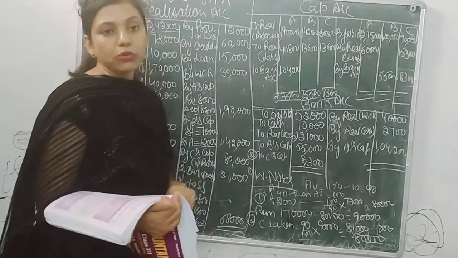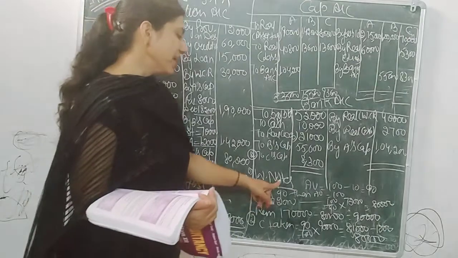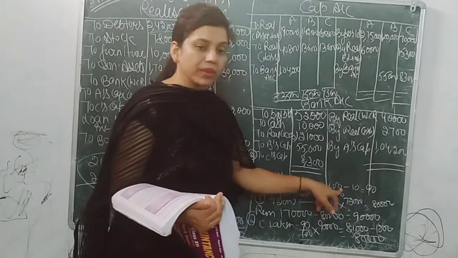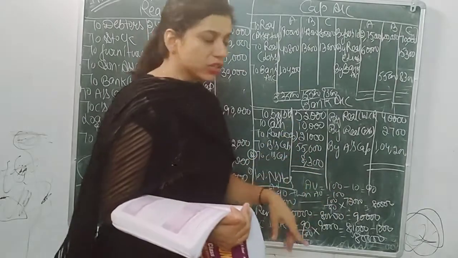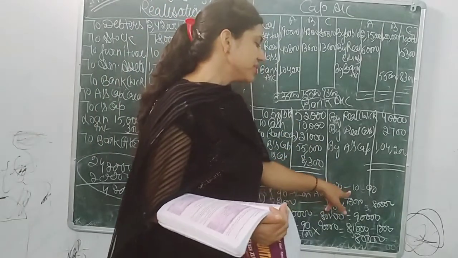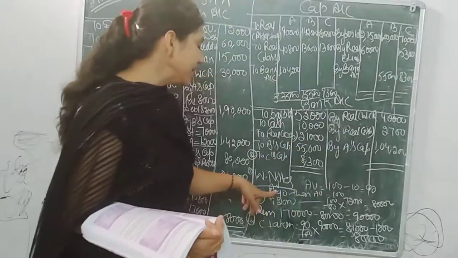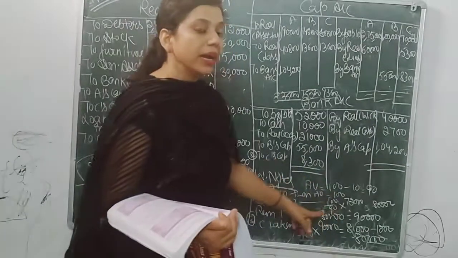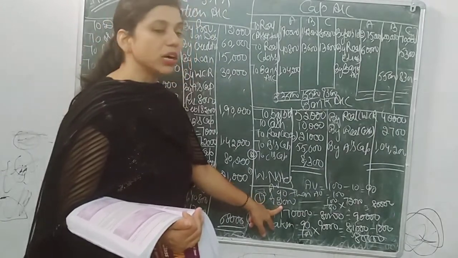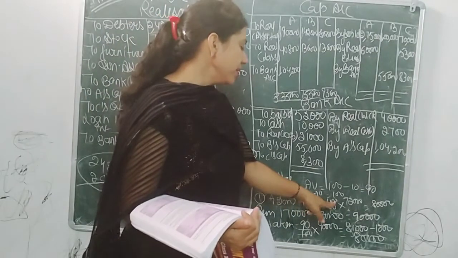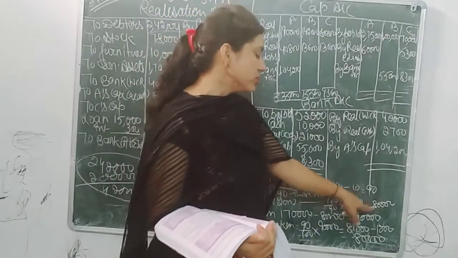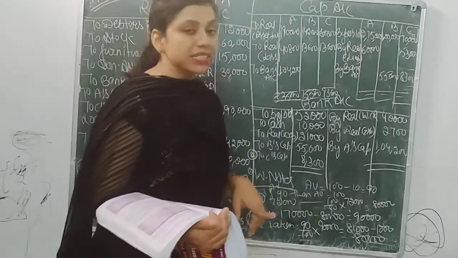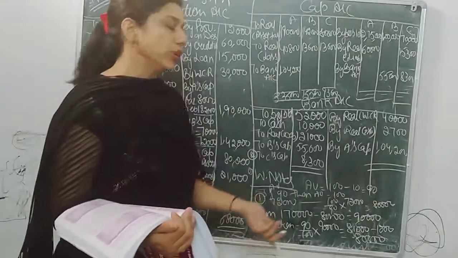Now we have to calculate the balance of sundry assets, so we have a working note. Let the actual value of sundry asset be 100. He takes 10% less, so 100 minus 10, 90. That means if the agreed value taken by B is 90, then the actual value is 100. And he takes it for 72,000. So actual value will be 100 by 90 into 72,000, which is 80,000. So B takes the asset of 80,000 for 72,000 only.